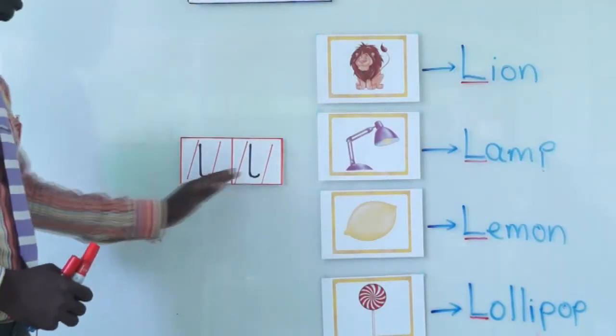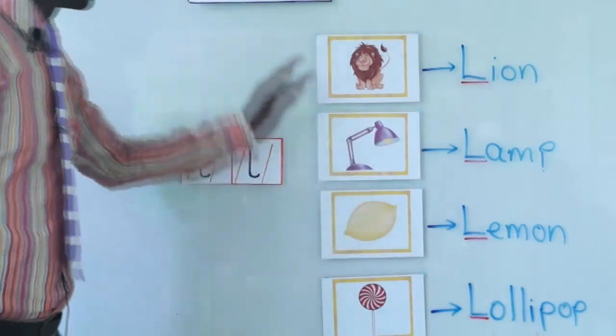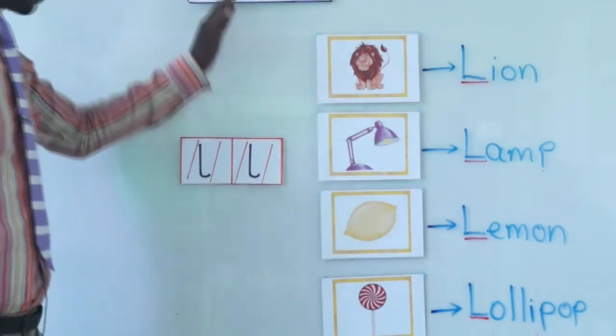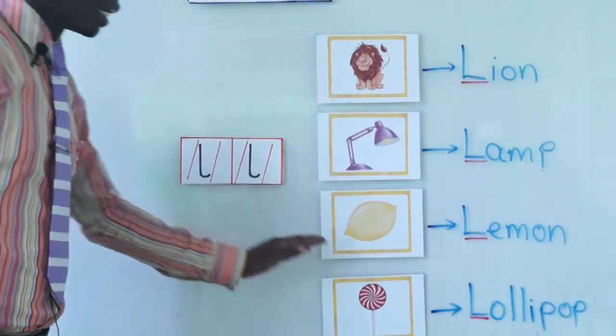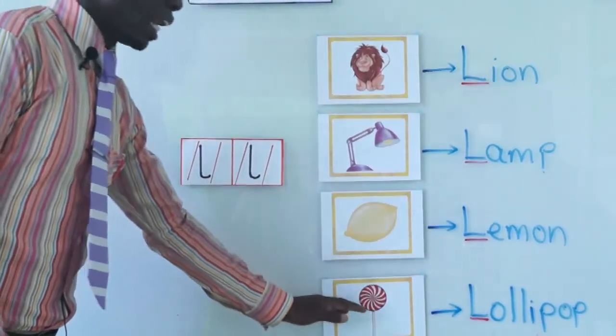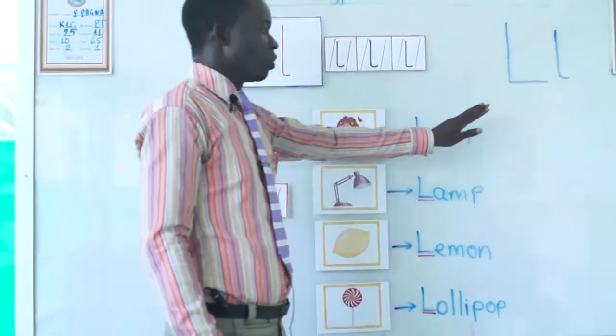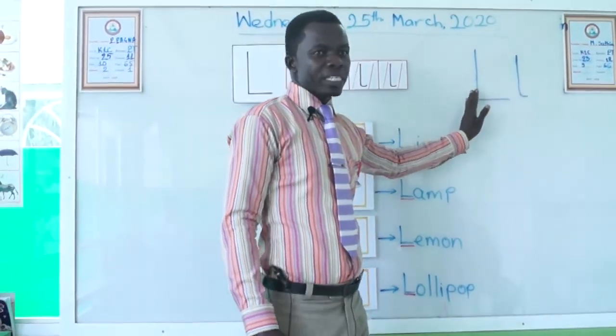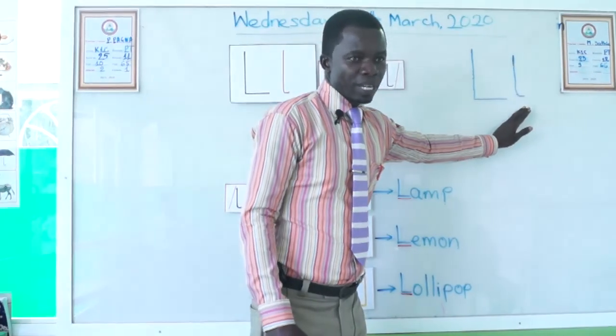L, L, L, lemon. L, L, L, lollipop. And this is how we write letter L, both uppercase and lowercase.